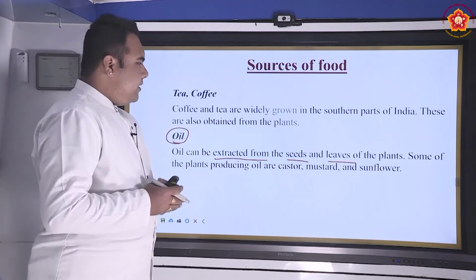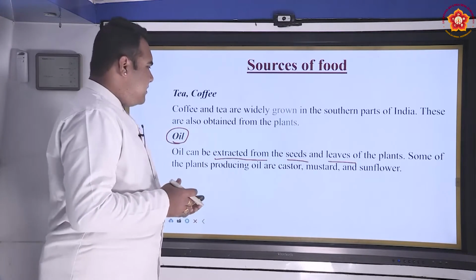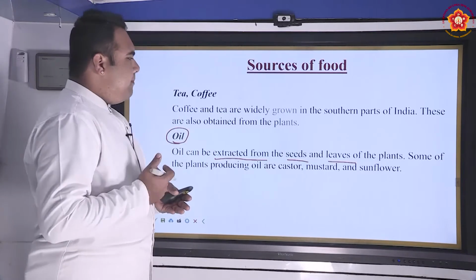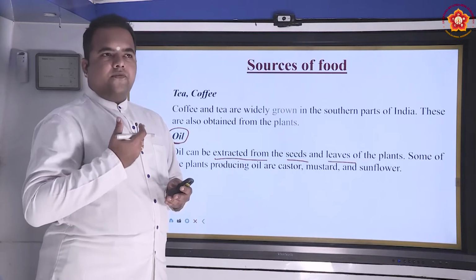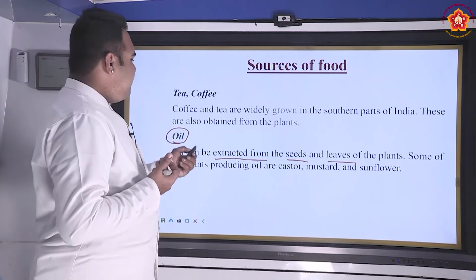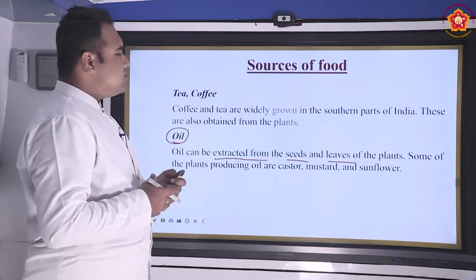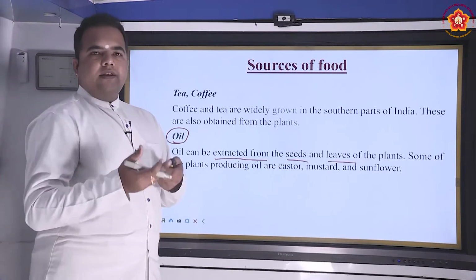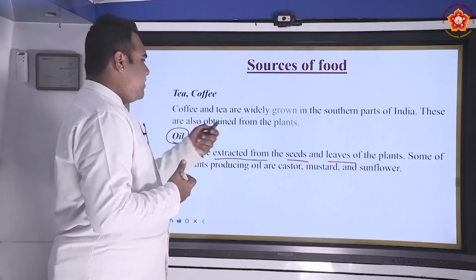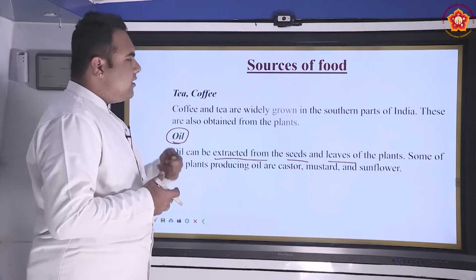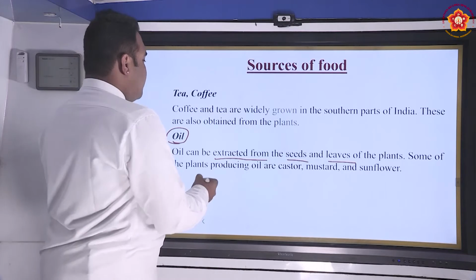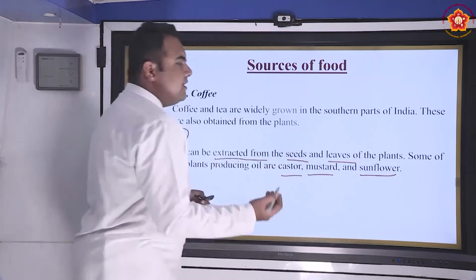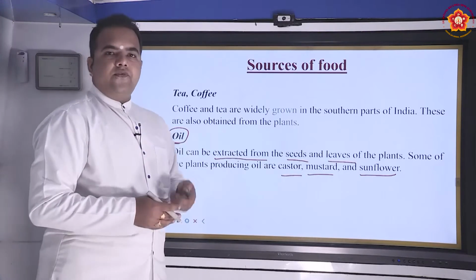When we visit medical shops, most of them sell particular kinds of oil for back pain, and similarly for cold and cough. So different kinds of oils have medicinal uses also. They can be used in cooking also. Depending on the oil that is extracted, we can use it for cooking, or it can have a medicinal value. Some of the plants that produce oil are castor, mustard and sunflower. These oils are used basically for cooking.